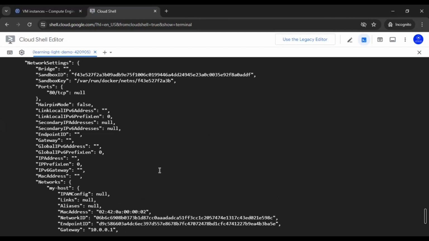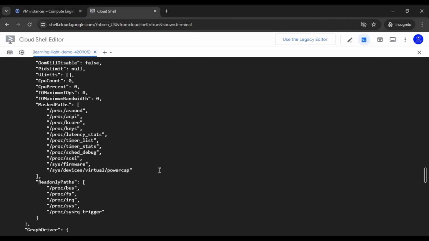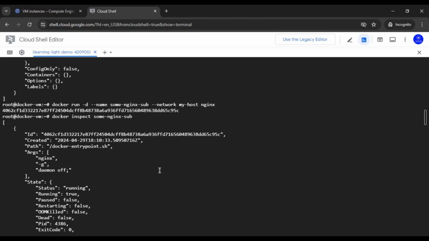So any container that is going to be created inside this particular network will be assigned accordingly, whatever the subnetwork range we have provided during creation of this particular network.